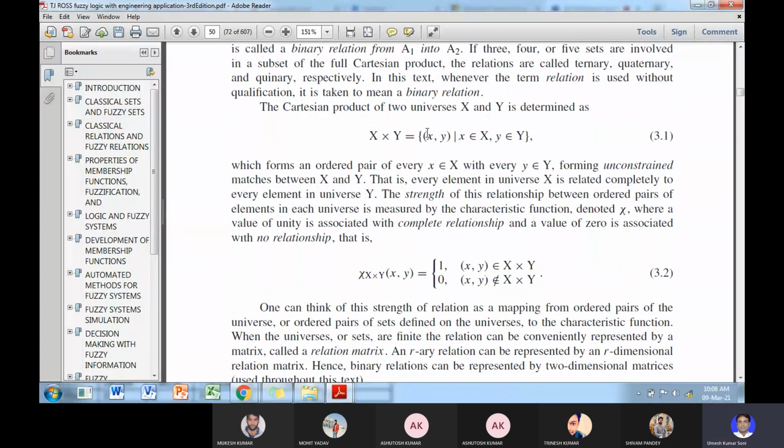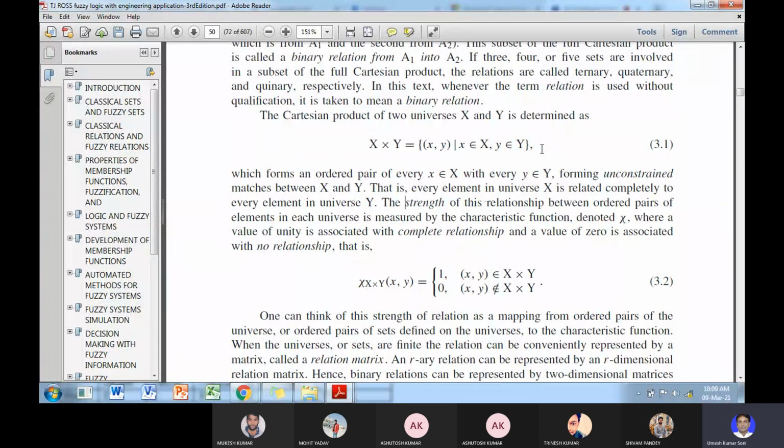So here the Cartesian product of two universes X and Y is determined as this grouping of elements x,y, where x is an element of the universe X, and y is an element of the universe of discourse Y. So here one thing is the strength of the relation between the pairs of elements in the universe. Suppose I take the example of 0, 1 and A, B, C in A and B respectively.